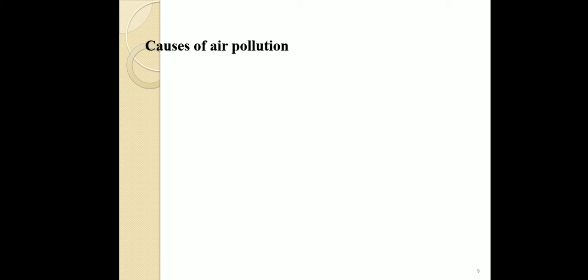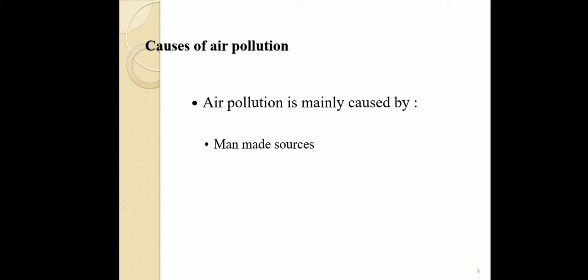So then we go for the causes of air pollution. Air pollution is mainly caused by two reasons. One is man-made sources and the second one is natural sources. So by these two reasons the air may be polluted.